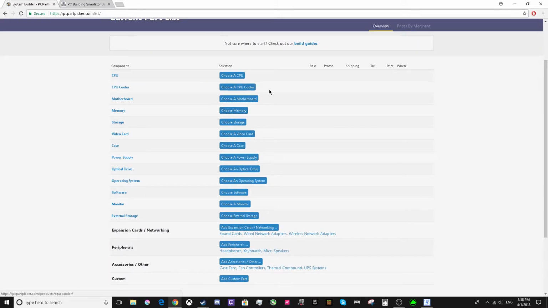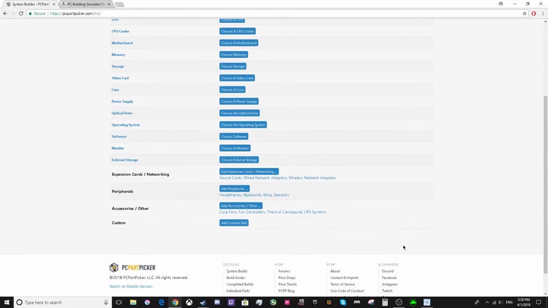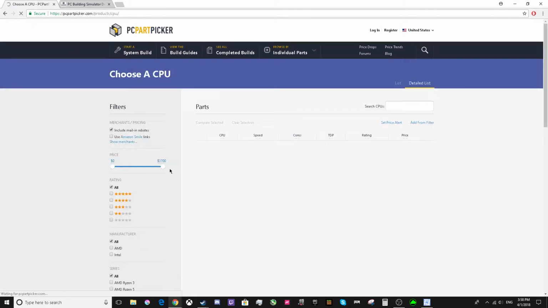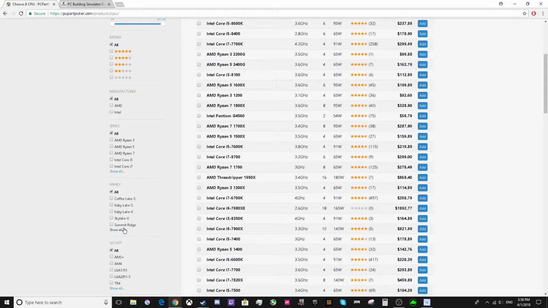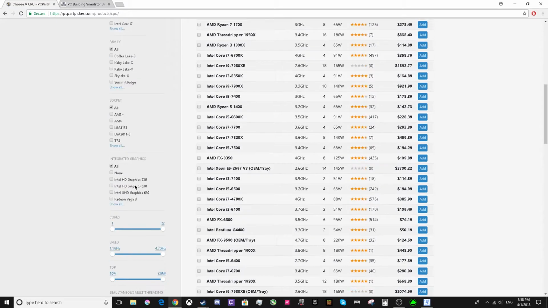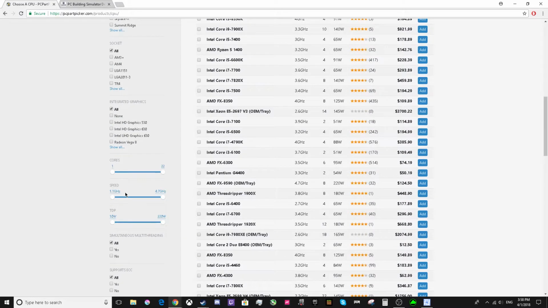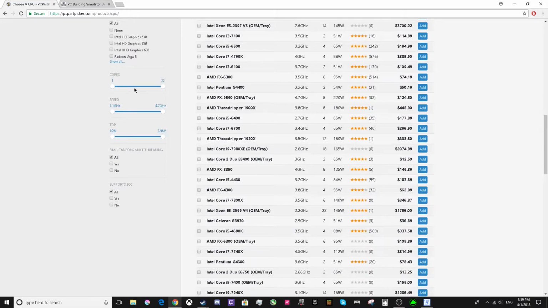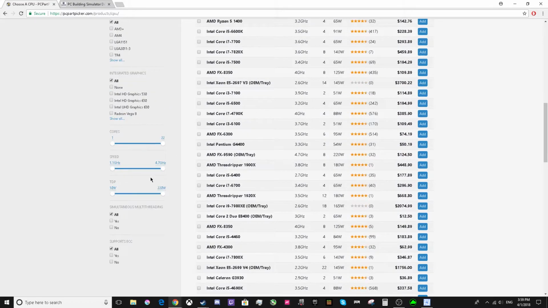Now with PC Part Picker, it basically gives you the best prices from different manufacturers, and it combines them all together at the bottom. Now the cool thing about this, let me go and show you a little demonstration. You can choose the different companies, what family they come from, like Skylake, stuff like that for i7s. The socket, that's also very important. I'll get to that when we start going into the building simulator. Integrated graphics, I'll get to that as well. Cores, clock speeds, stuff like that. Power withdrawal.